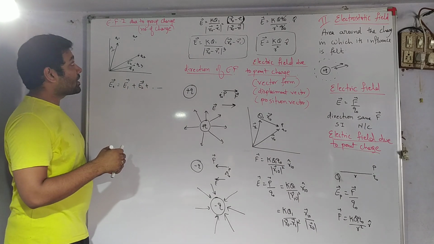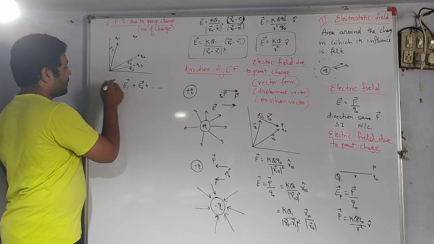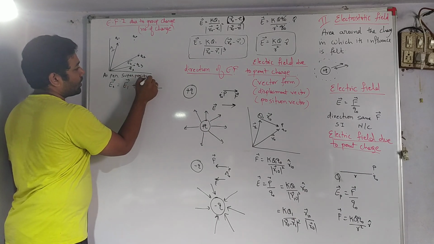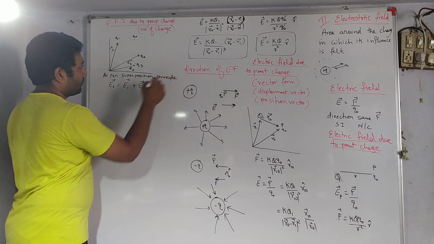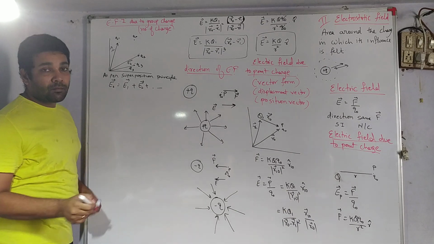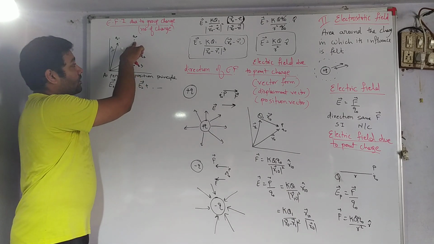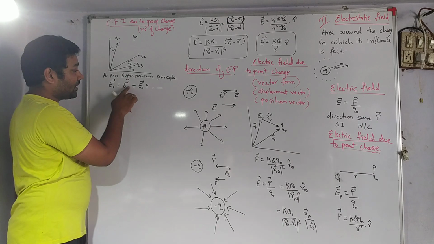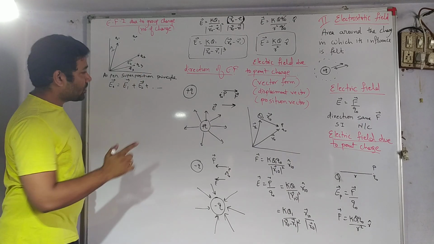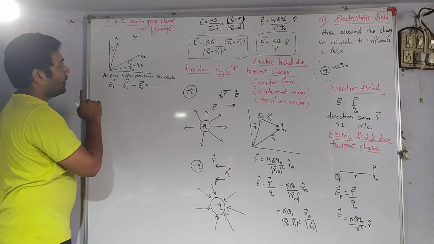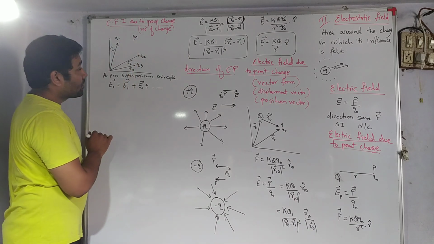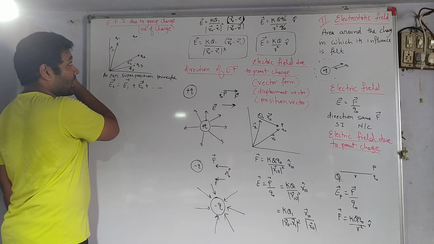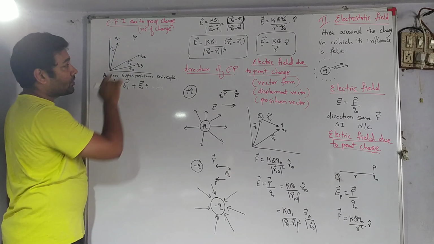As per the superposition principle, the electric field intensity on this test charge is the vector sum of the electric field intensity due to individual charges. See the symbol, vector sum. Once again I am repeating, electric field intensity on the test charge Q0 is the vector sum of electric field intensity due to individual charges.